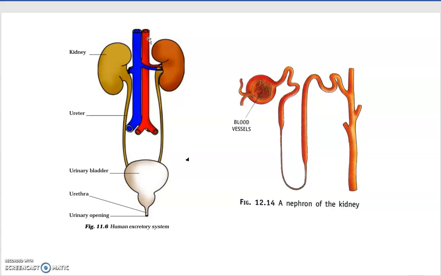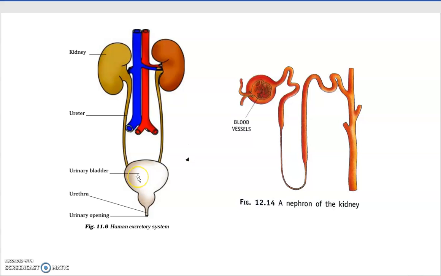The waste is removed by the kidney through these two tubes, called ureters. Through the ureters, all this waste goes into the urinary bladder, which is a bag-like structure. What is the function of the urinary bladder?